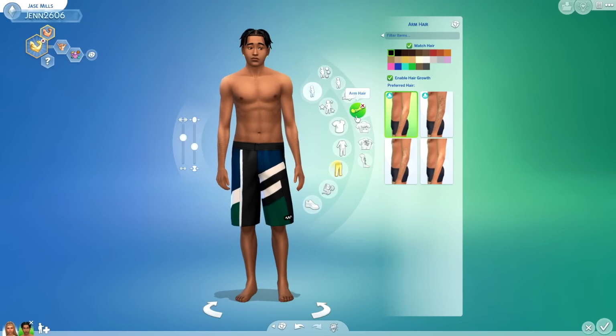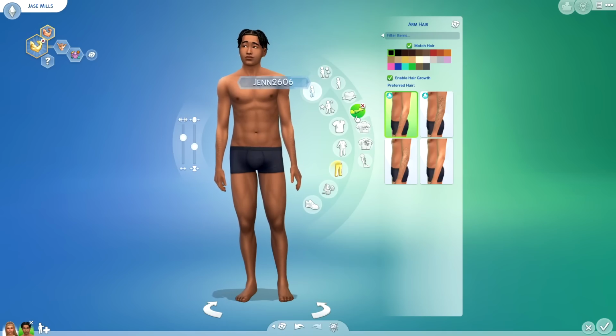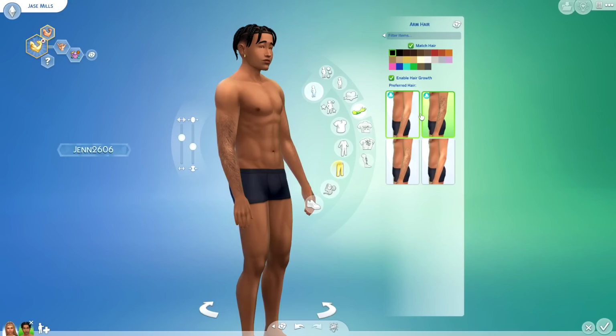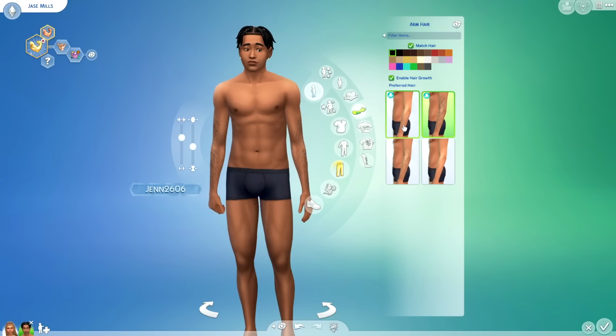Body hair. Yes, you guys, body hair is going to be a part of the base game. As you guys can see, we do have a couple more options with the Sims 4 High School Years. Here are the two options.